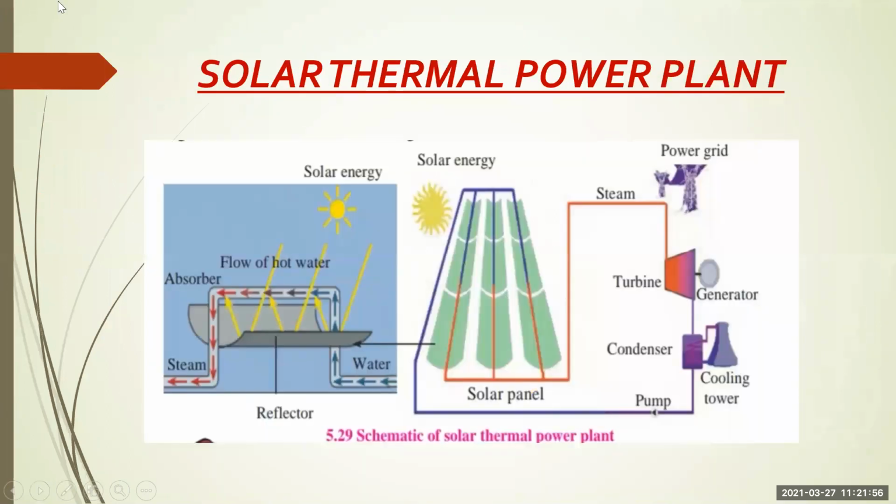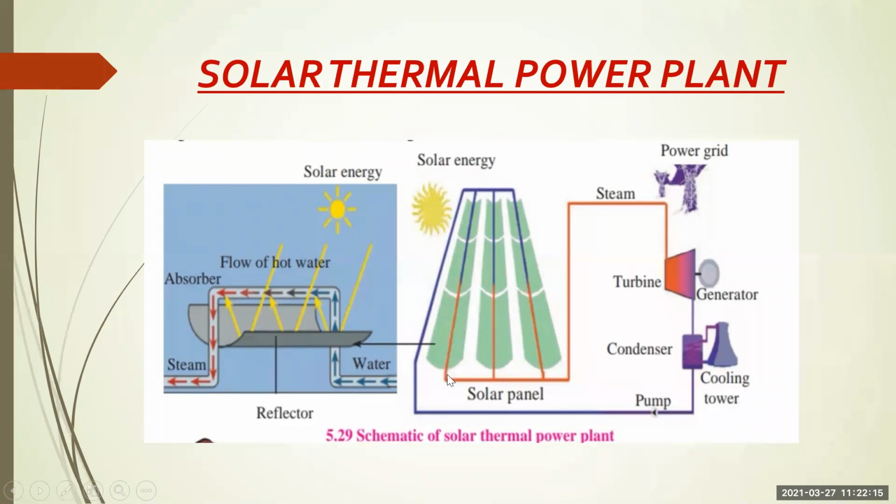See here, the full schematic shows how it works. The solar radiation, the solar energy, is absorbed by these absorbers, and that produces heat energy. You can see here we are using water. That water is getting boiled up.